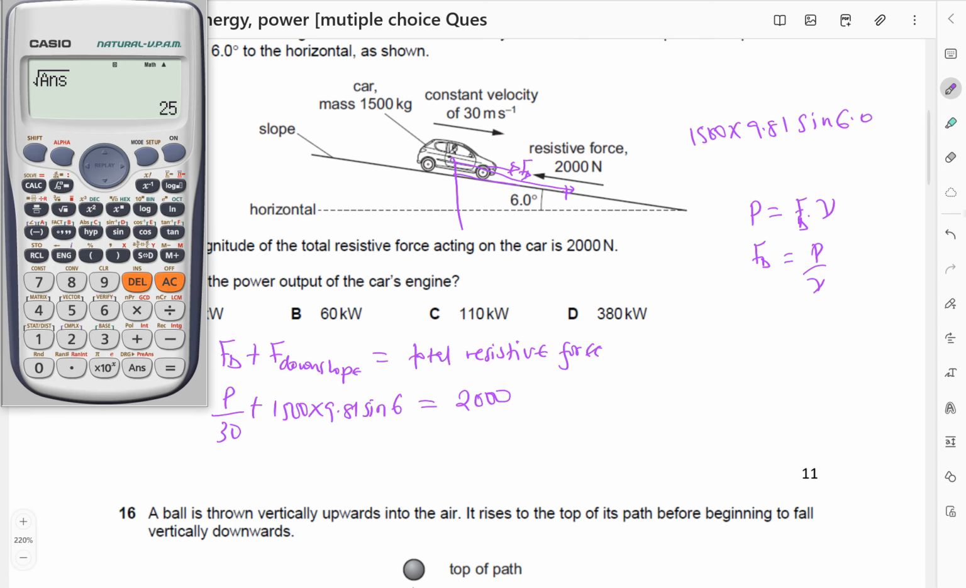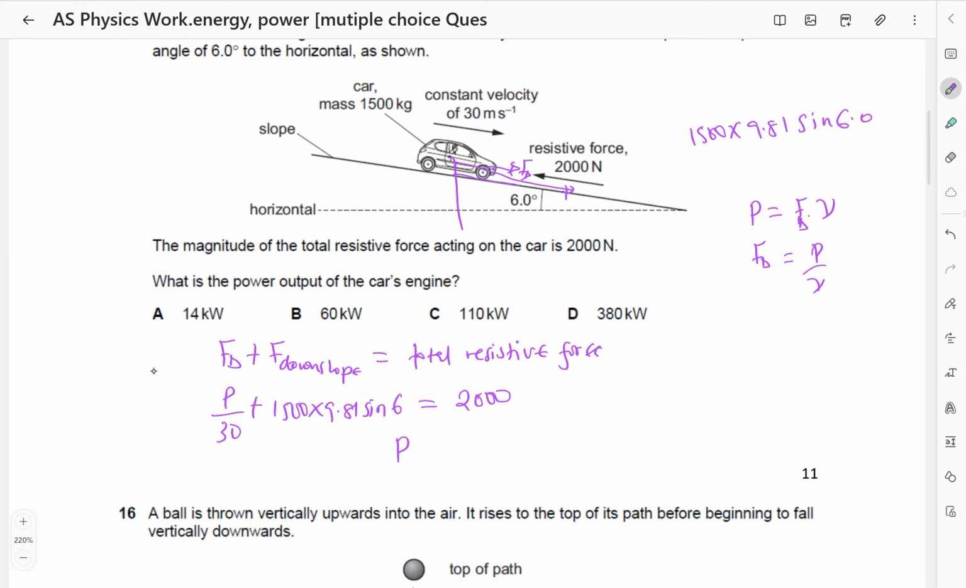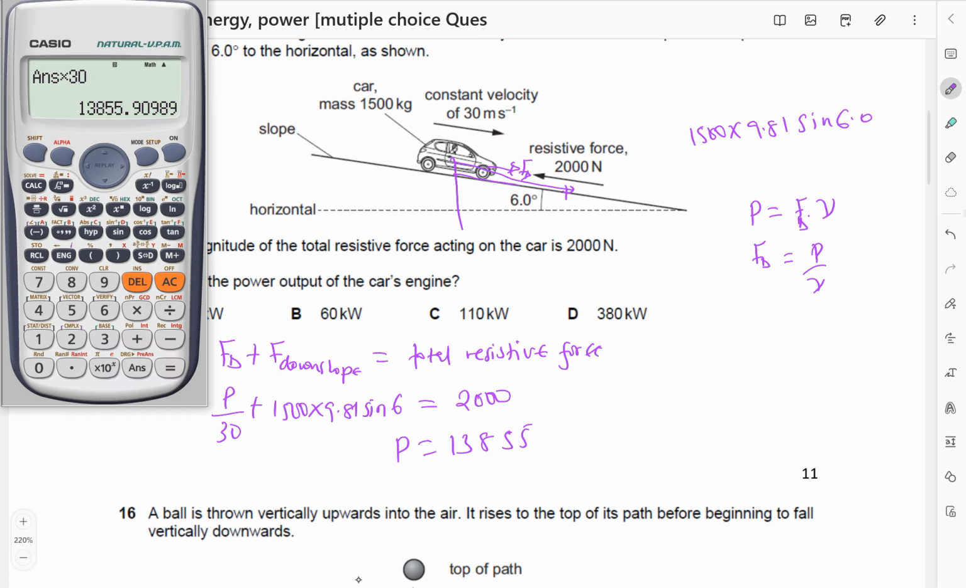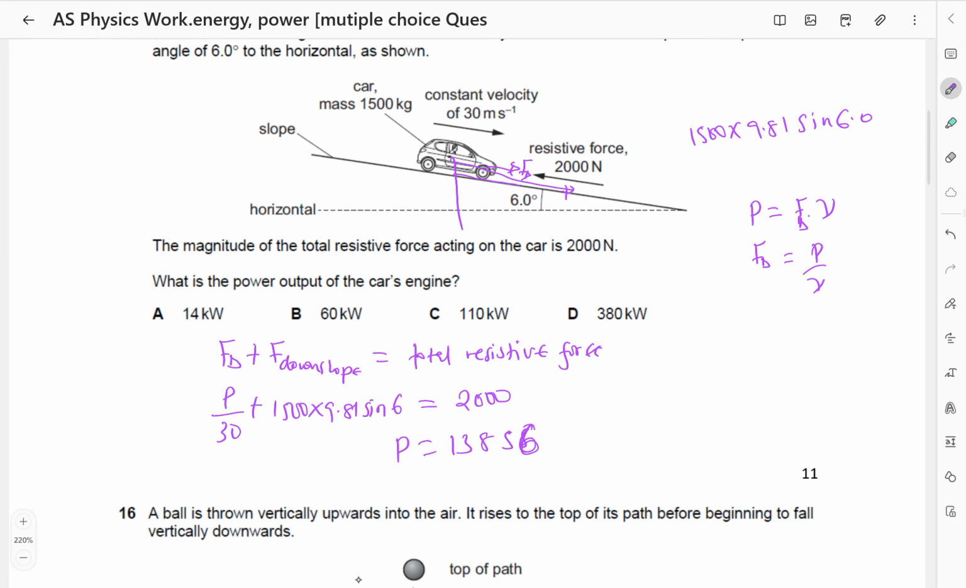So let's just solve this. I'll just say 2,000 minus open brackets 1,500 times 9.81, then times sine of 6. So that is 461. So I'll just multiply times 30 because I'm making P the subject. So I'm getting 13,855. So P is 13,855, or 13,856 when you round off.